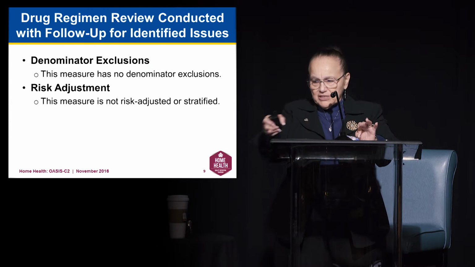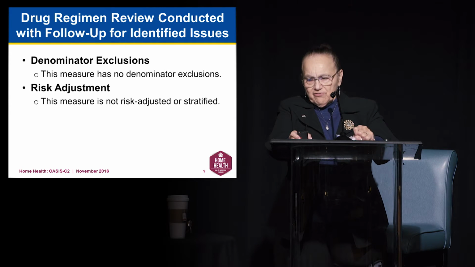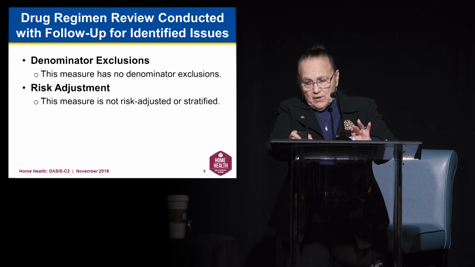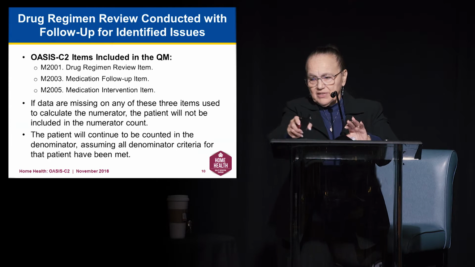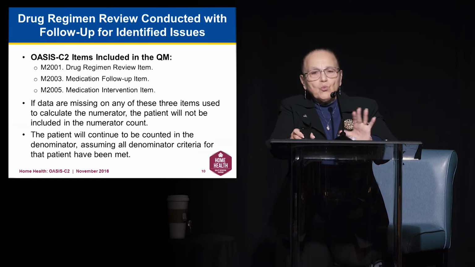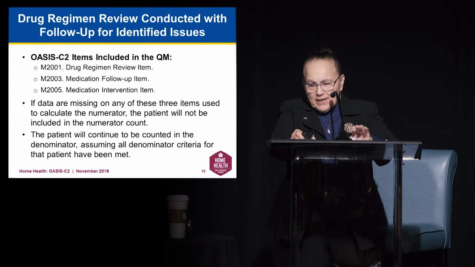So those are the definitions. What doesn't get included there? What's excluded from the denominator? There are no exclusions. Risk adjustment doesn't apply here. This is not a risk-adjusted or stratified measure. It's very straightforward based on those definitions. So where does the data come from? There are 3 specific OASIS C2 items that are going to come into this measure. M2001, the actual drug regimen review item.